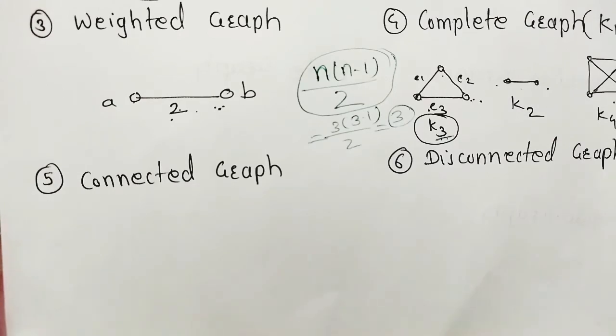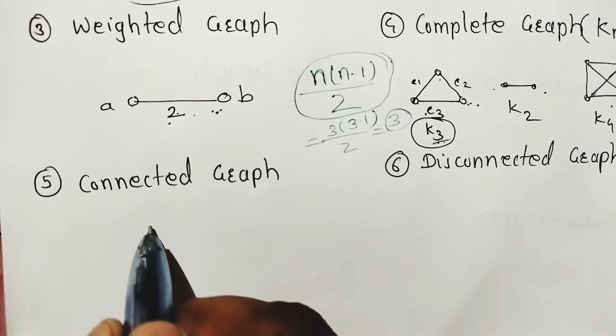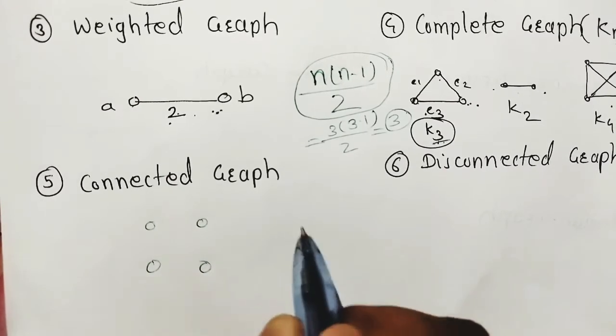Next graph is connected graph. What is connected graph? If these are the vertices, okay.